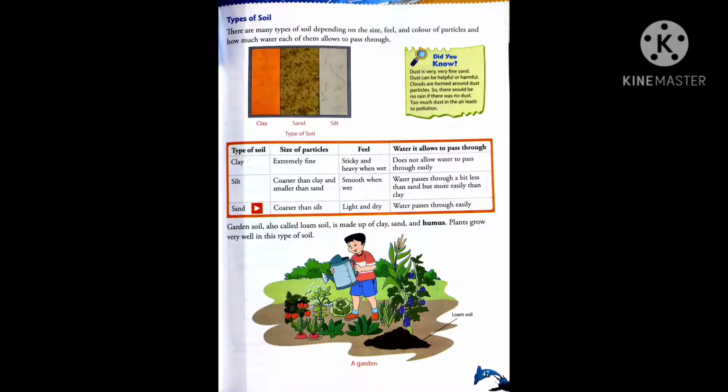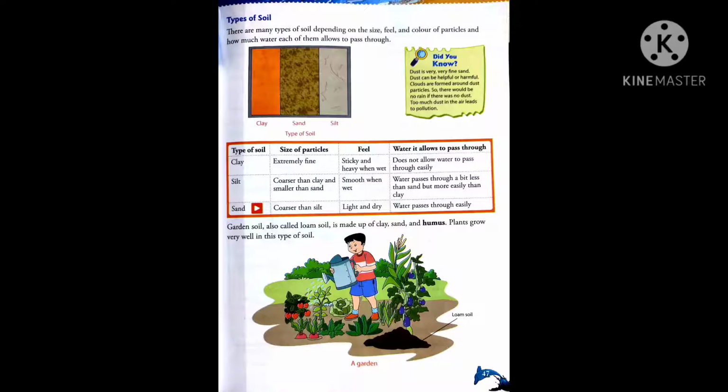You know that clay feels sticky and heavy, but when silt is wet it feels smooth, and it allows water to pass a bit less than sand but more easily than clay. So it allows water to pass more easily than clay but not as easily as sand allows.